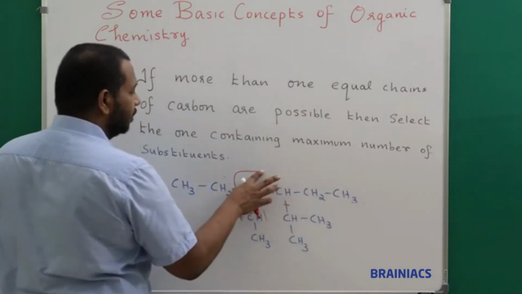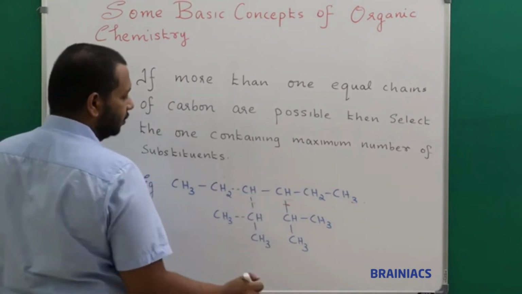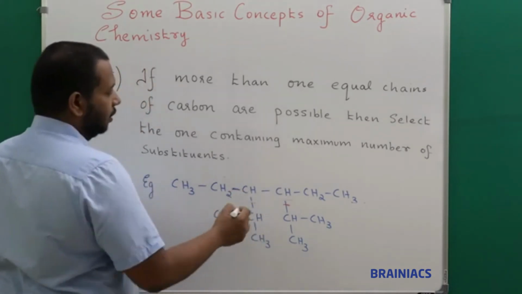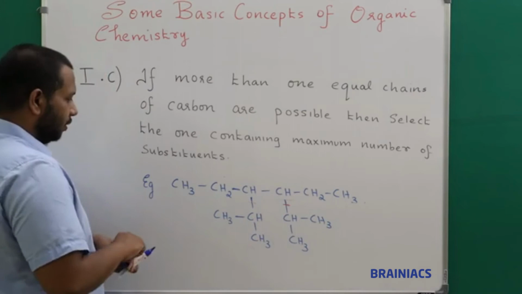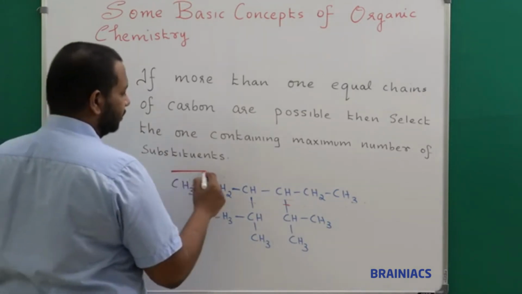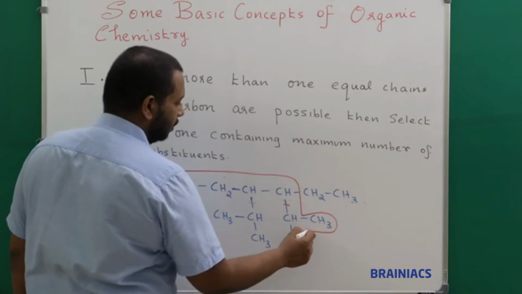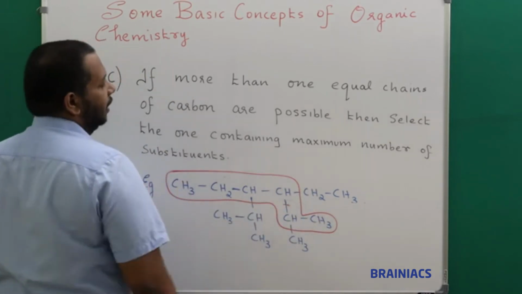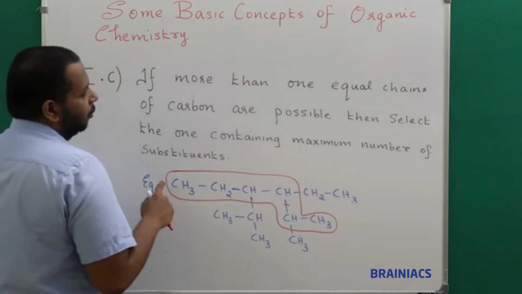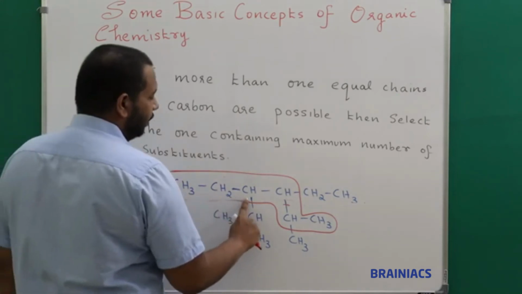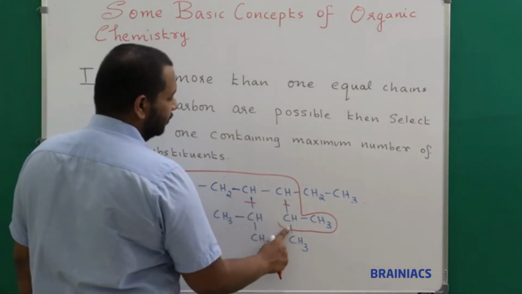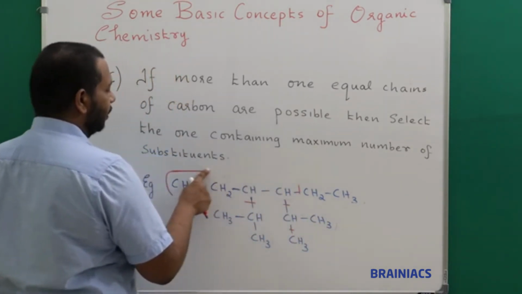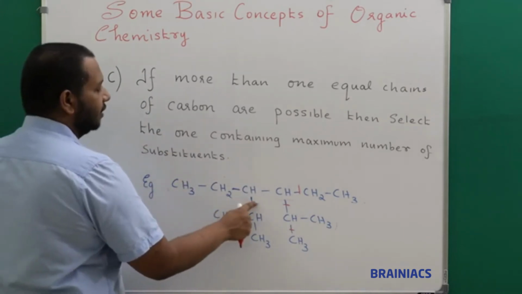Now we will try to see some other path also. Suppose somebody has chosen a path like this. So this is also the longest continuous chain, 1, 2, 3, 4, 5, 6. Again it is 6 only. So this is another, third possibility. You can find many possibilities, and you know that all are 6. It is not going to 7 or any higher number. So in all possible paths you are seeing 6 as the number.